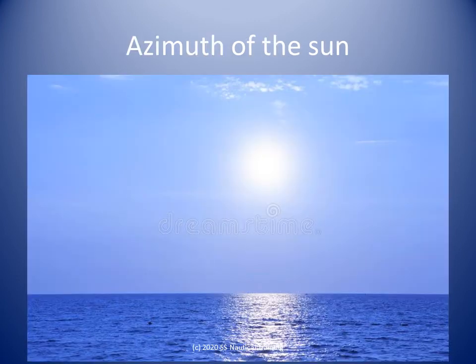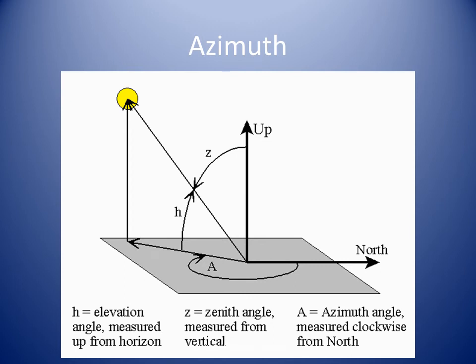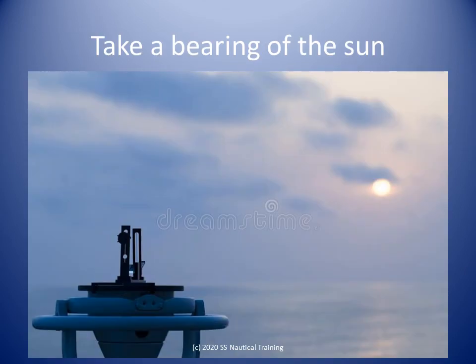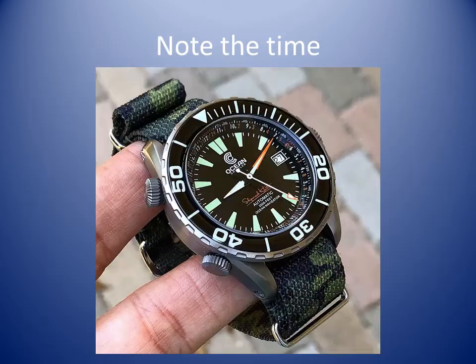An azimuth can be taken at any time of day. It is restricted only by cloud cover. Because of the angle that we are calculating, azimuths are more accurate when the body is lower. First, we take and note the bearing of the sun. We quickly note the accurate time of the bearing.